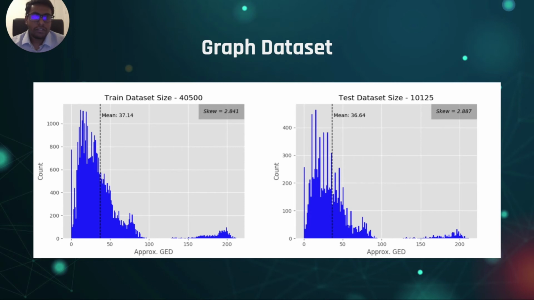To solve this, we use an approximation method called QAP, which stands for Quadratic Assignment Problem. Using this approximation method, we identify the graph edit distance of the entire dataset, and here is their distribution.